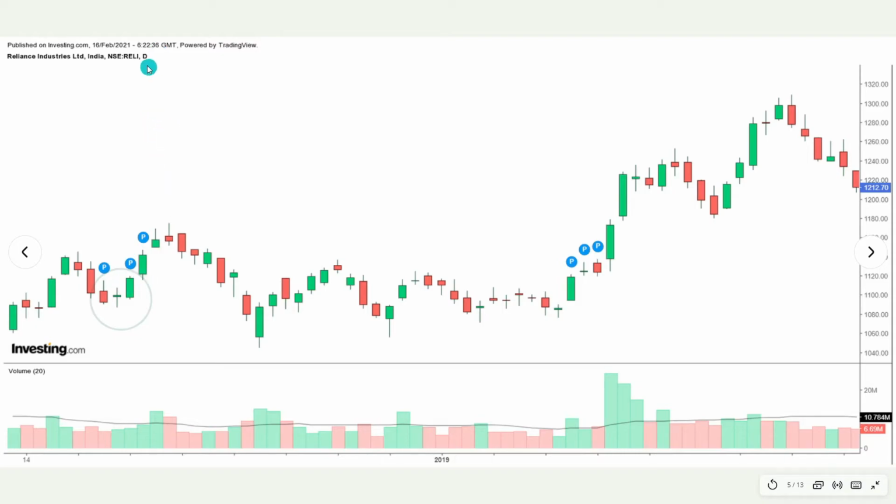This is a daily candle, guys, so don't get mistaken, it is a daily candle. 3 downward candles, a bear trend, followed by a doji, then a big Marubozu followed by an upward trend. Okay, now let's have a look at another chart, which is very interesting, guys. You should have a look at this.